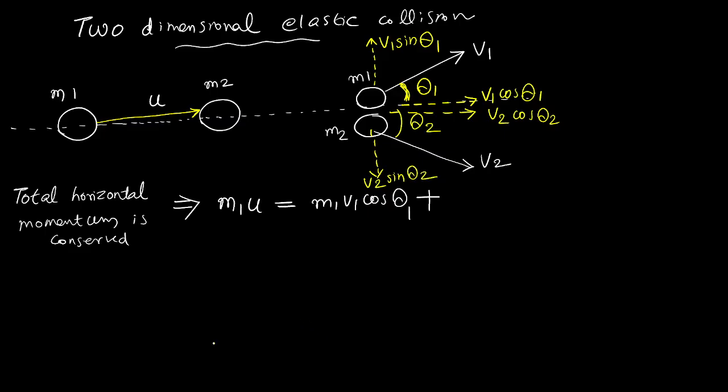It will be asked as a theory question. So m2 has the horizontal component v2 cos theta 2, so m2 has the horizontal momentum m2 into v2 cos theta 2. If it is asked as a theory question, you have to draw the diagram. Only 3 sets of equation to be written. That's all. 3 sets of equation you will get.